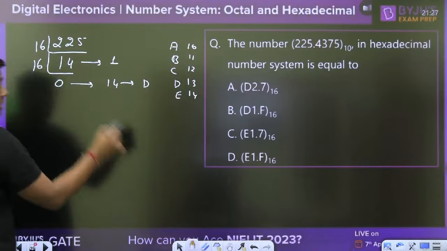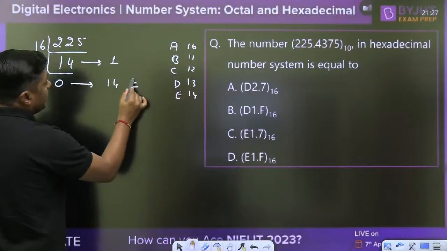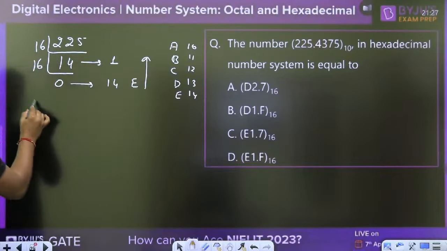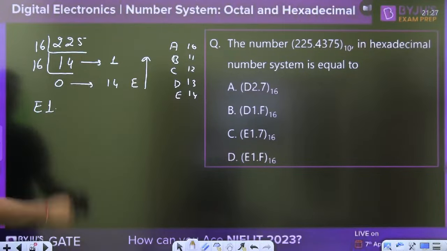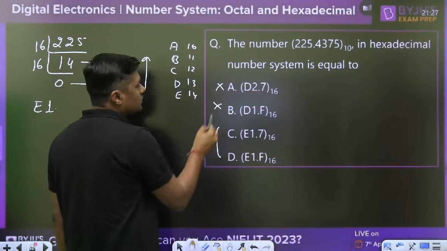देखिए ये this is called silly mistake. E. Now write in opposite direction, it will become E1. Point. In which case E1? In both the cases. Means these two are wrong.